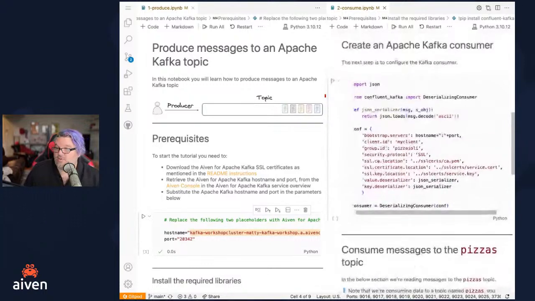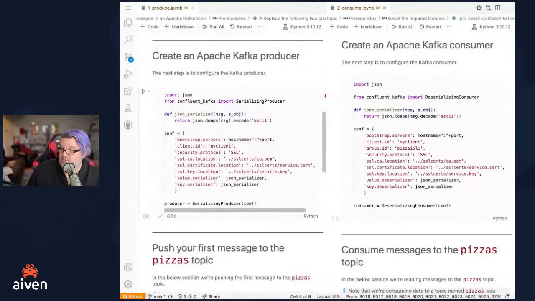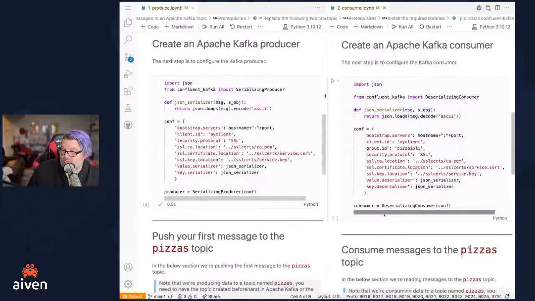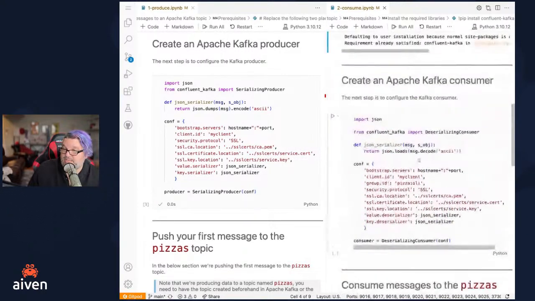And now we want to create our consumer. So the consumer looks very similar to how we created the producer, right? Almost exactly the same, except that we're creating the object down here, because we still are pulling out what's the server, what's the client ID, what is the group ID that we're going to use, and then we're using SSL, same certificates, same pieces and parts.